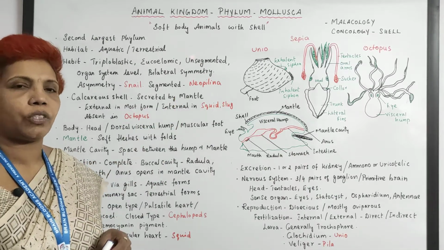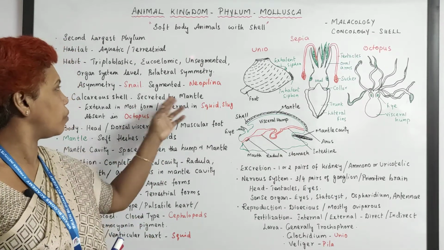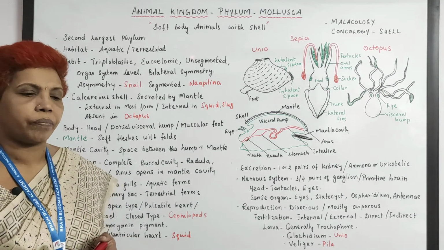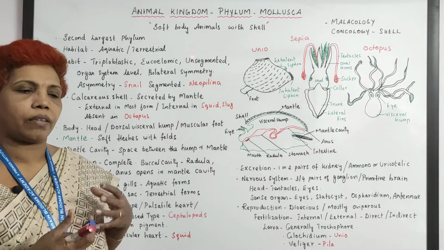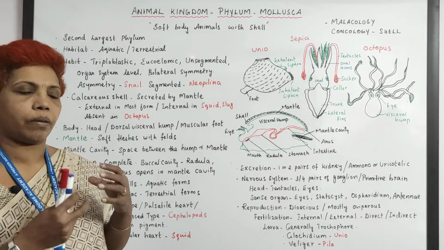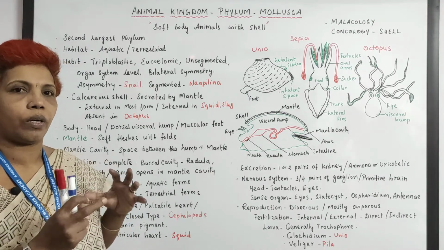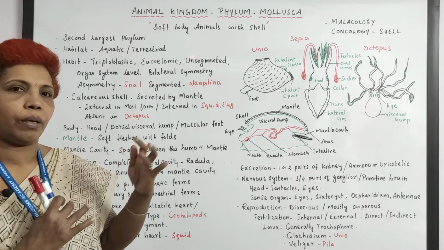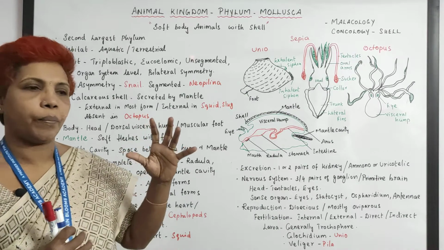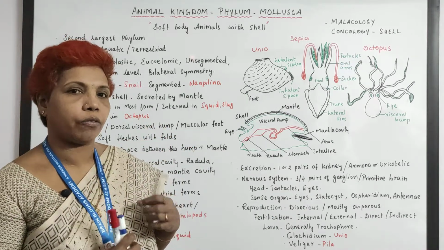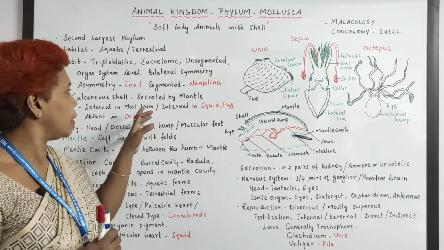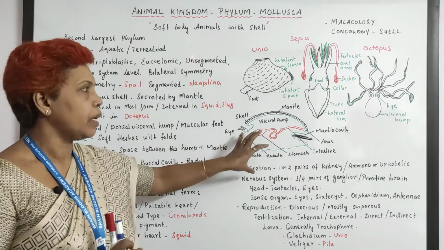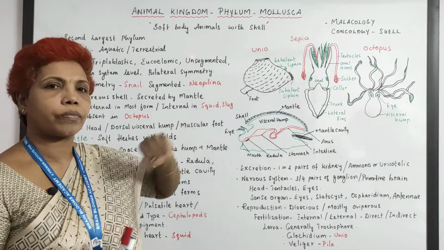And when we talk about the shell, it is a calcareous shell covering, and it is secreted by the mantle. And what is mantle? Mantle is nothing but folds of skin. There are multiple folds of skin formed in the body, and the body is divided into three important regions: head, visceral hump, and then foot. So three regions will be there.